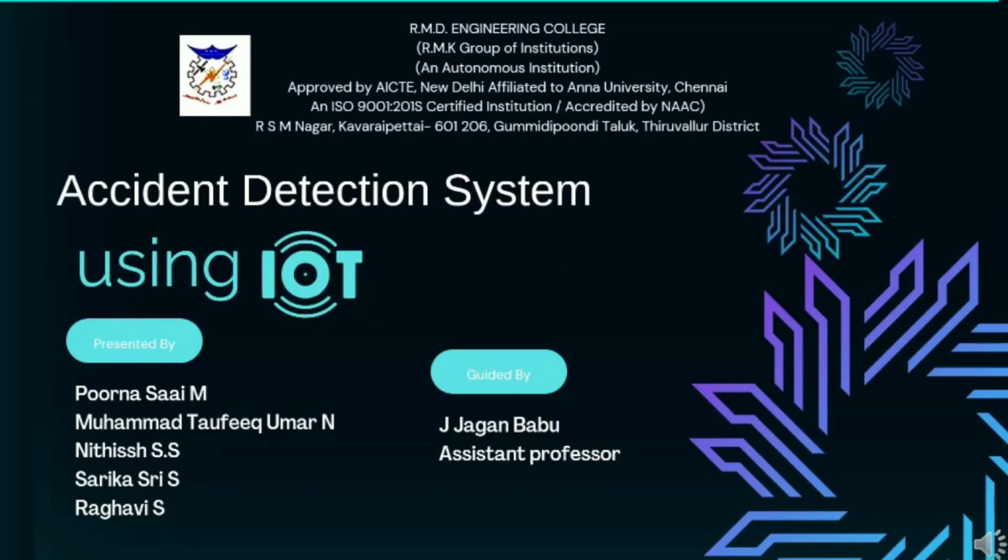Accident Detection System using IoT. Presented by Purnasai M, Mohammad Tawfiq Umar N, Nitish SS, Sarika Shri S, and Raghavi S. Guided by J. Jagan Babu, Assistant Professor.